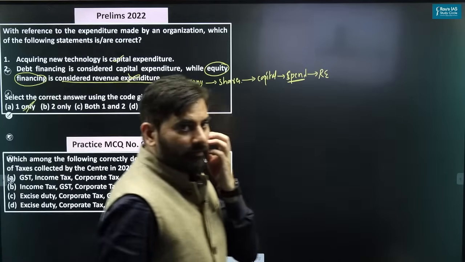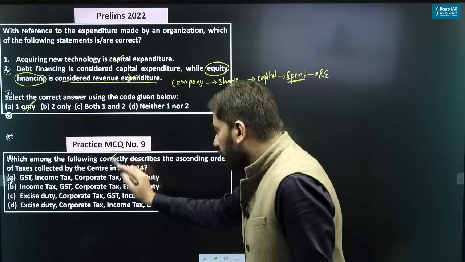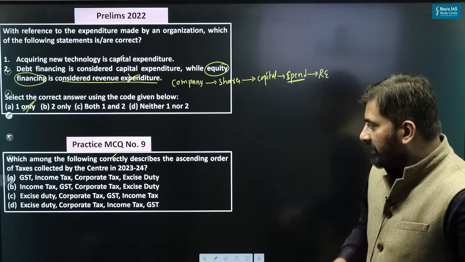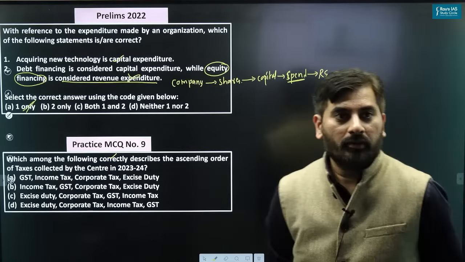Look at this practice question. Let's see how many of you will be able to get the right answer. Which among the following correctly describes the ascending order of taxes collected by center in 23-24?